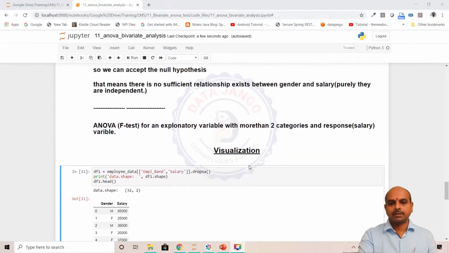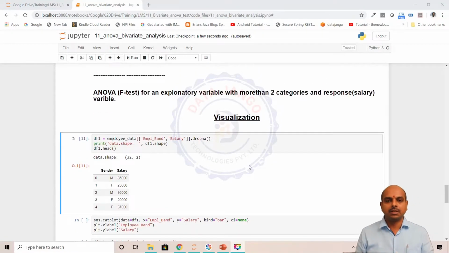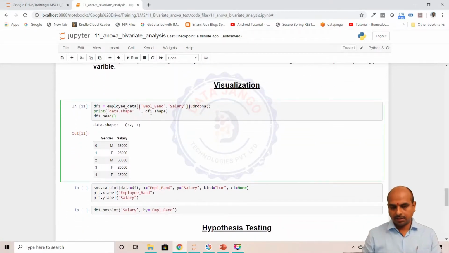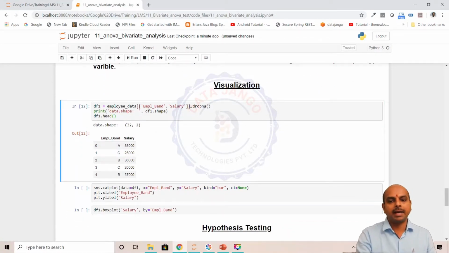Hello and welcome back. So far we have understood analysis of variance, ANOVA, on gender and salary, where gender has got only two categories, male and female. If we have more than two categories in the input variable, we should do a pairwise ANOVA test, as we have done in the chi-square test. So let us try to take another column, the employee band and salary.